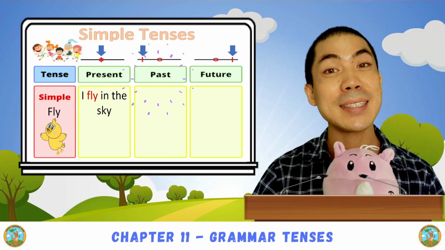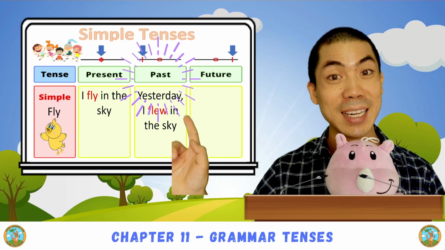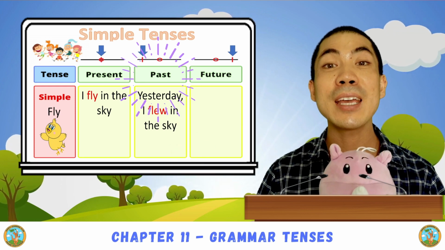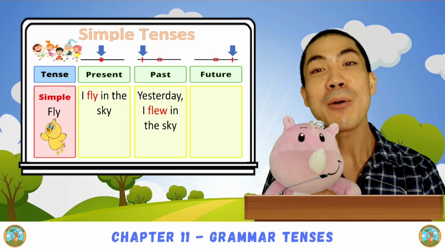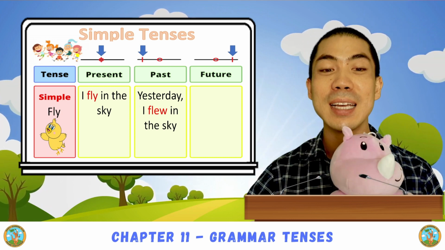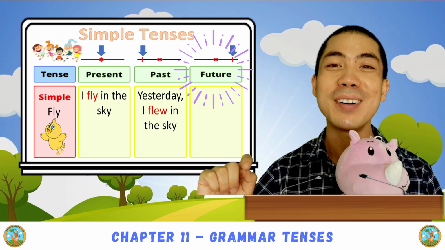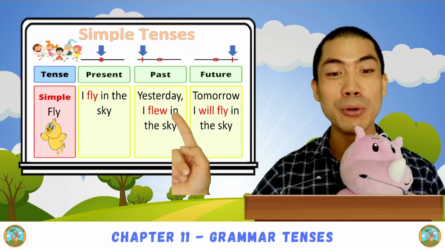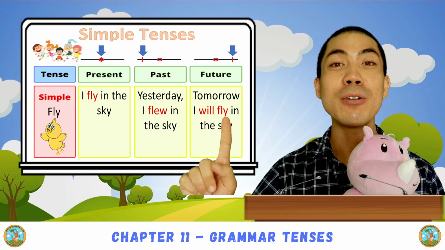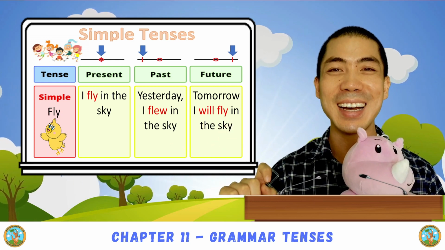What about past tense? Yesterday, I flew in the sky. Very good. And what about tomorrow? Good. It's the same. Tomorrow, I will fly in the sky.